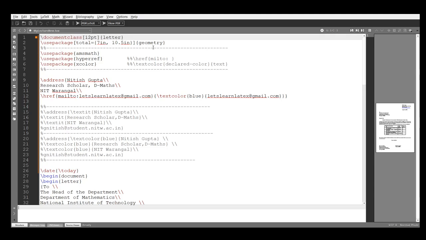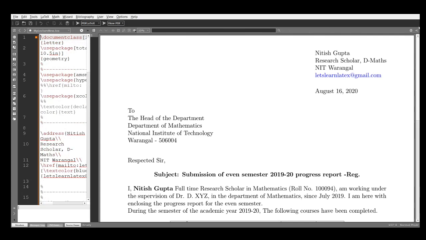Okay, so what is my aim? My aim is to show you how to write this letter. So you can see this. This is my address because I am writing a letter to the head of the Department of Mathematics, NIT Bharat. This is my aim.